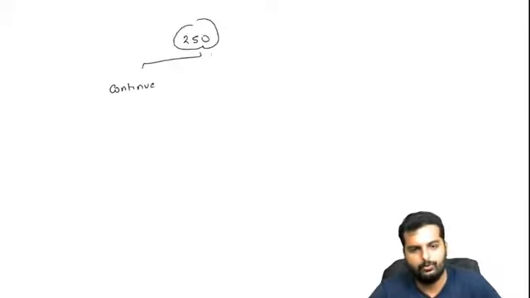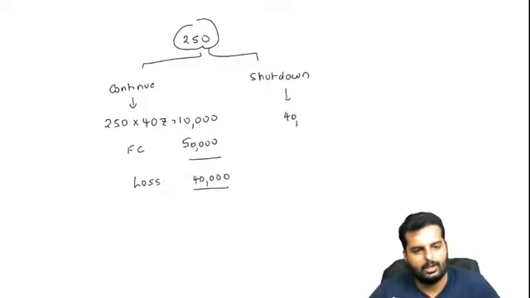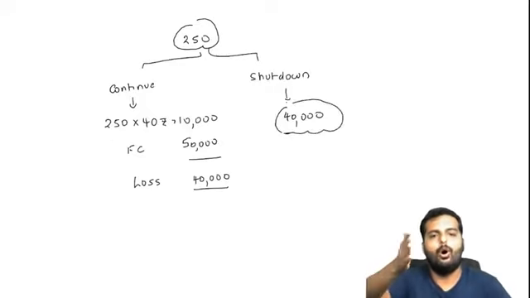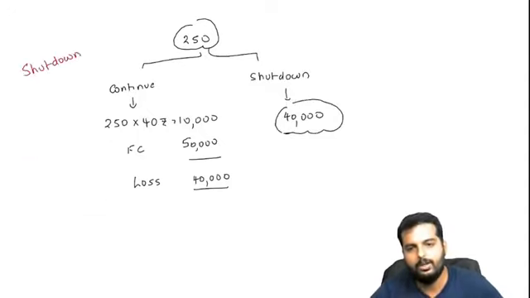If I continue or if I shut down. If I continue, it will be 250 into what? 40 rupees. Do you get the answer as 10,000? The fixed cost will be how much? 50,000. Okay. So what is the loss going to be over here? The loss will be 40,000. Shut down, directly you make a loss of 40,000. Friends, at this point, if you continue or shut down, you get exactly the same answer. Hence, this is what we call the shutdown point. Can you draw this chart in your books now, all of you?